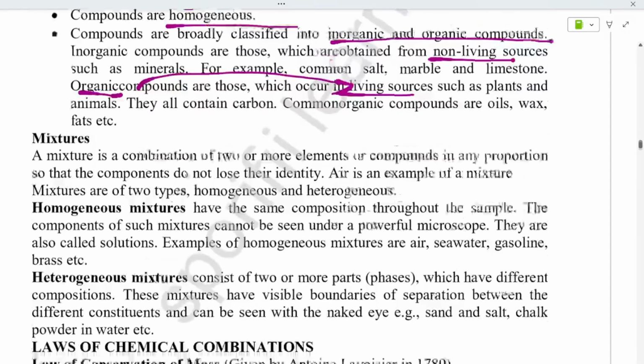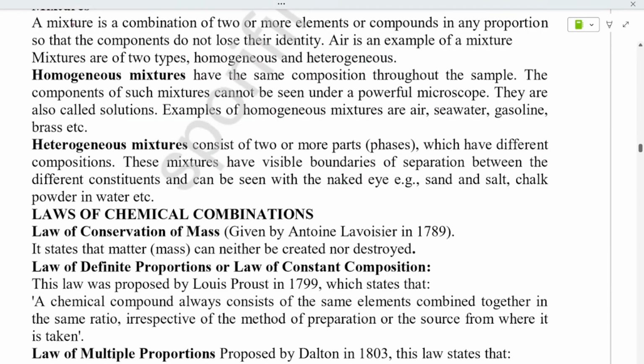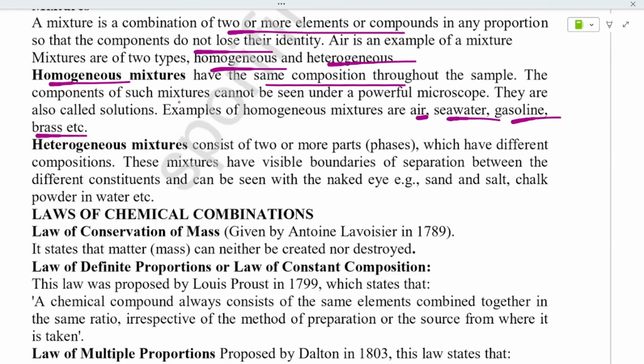Okay. Next comes mixtures. It is a combination of two or more elements or compounds in any proportion, so that they do not lose their identity. Mixtures do not lose their identity. Air is an example of a mixture. Mixtures are of two types, homogeneous and heterogeneous. As we know, homogeneous means same composition throughout the sample. Air, seawater, gasoline or brass are examples; they have the same composition throughout.